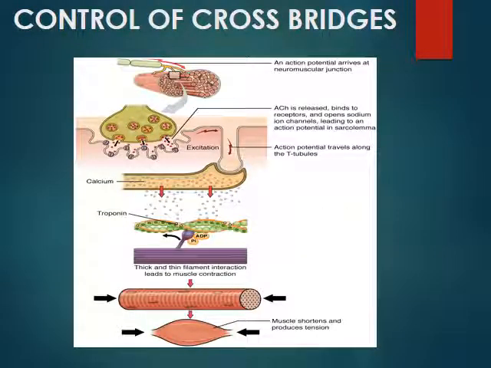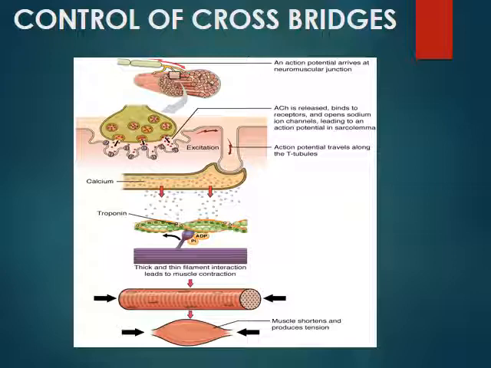Control of the cross bridges. Nerves innervate muscles; that is, nerve impulses cause muscles to contract. The axon of a motor neuron branches to several muscle fibers, and each branch ends in several axon bulbs with synaptic vesicles that contain the neurotransmitter acetylcholine. The region where an axon bulb lies in close proximity to the sarcolemma of a muscle fiber is known as the neuromuscular junction.